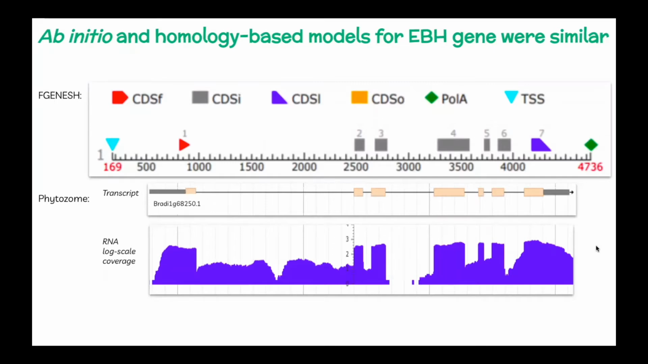Our homology-based model from Phytozome predicted very similar landmarks, particularly in terms of the location and length of exons in our gene sequence, and also identified our gene as Brady1G68250. I would also like to note that the RNA log scale coverage from Phytozome showed elevated transcript abundance in regions corresponding to the identified exons based on the existing cDNA library, which strongly suggested that our identified exons from these models were pretty accurate. Overall, these similarities gave us confidence about the characteristics of the EBH gene sequence, as well as the fact that our gene is expressed in Brachypodium distachyon.